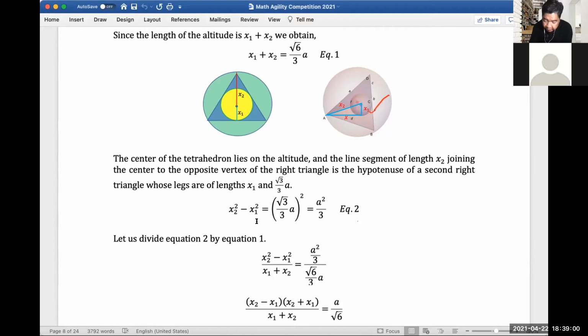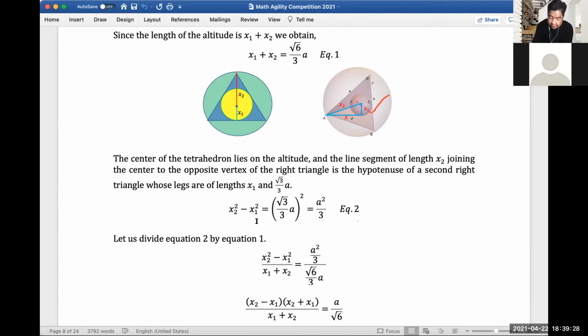So the legs are x1, right? And we know that x1 is square root of 3 over 3, right? And we can see that x sub 2 squared minus x sub 1 squared is equal to, which is again the Pythagorean theorem, right?